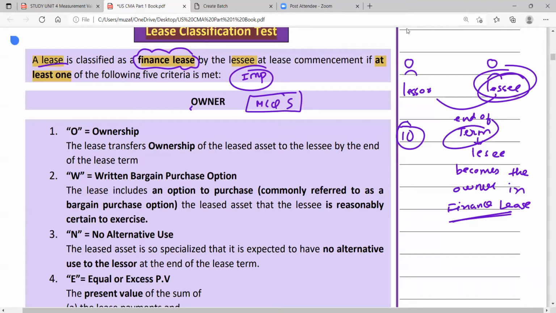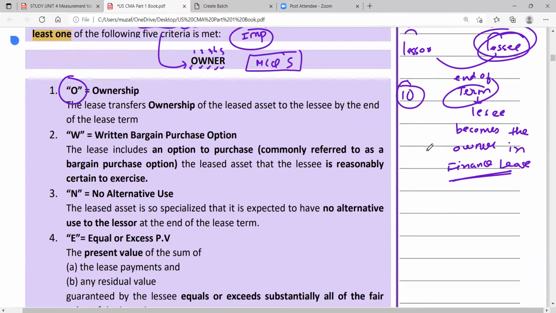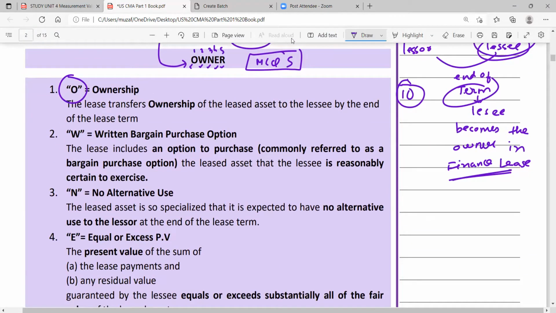A lease is classified as a finance lease by the lessee at the lease commencement if at least one of the following criteria is met. We know that in a finance lease the lessee becomes the owner, so I made the code OWNER. It will be easy for you to remember. And there are 5 criteria: 1, 2, 3, 4, and this one is 5. O is for ownership.